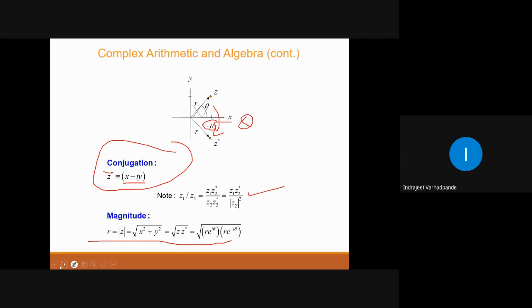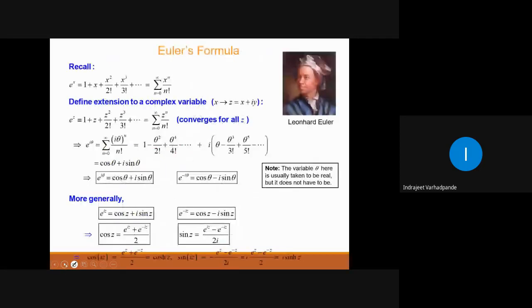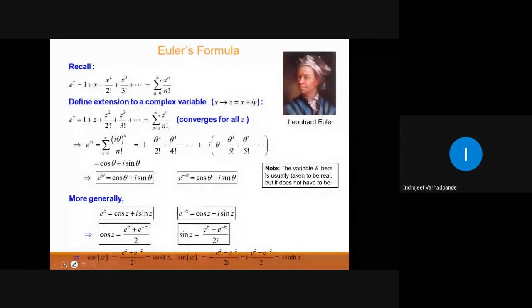This is all background you are aware of. Euler's formula you also know: e to the power i theta is cos theta plus i sin theta. This we studied in complex numbers last year.